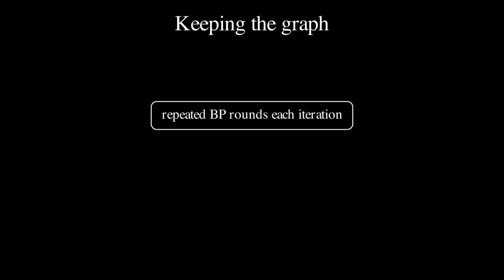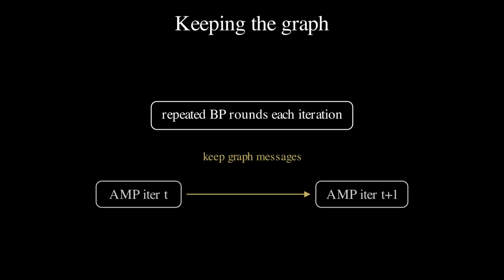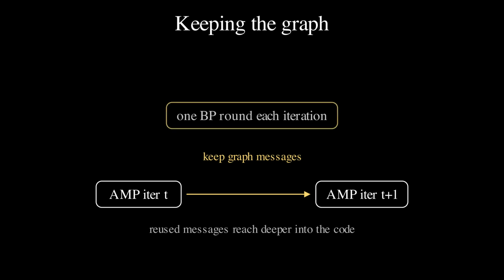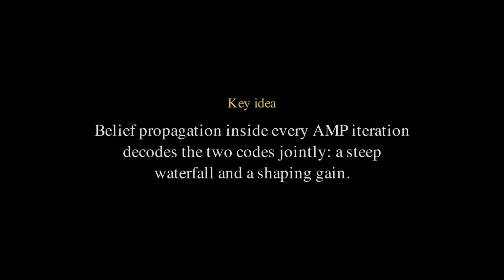One refinement makes the decoder practical. Running several rounds of belief propagation in every iteration can become computationally costly. The keep graph variant runs just 1 round per iteration, but it preserves the graph messages between iterations instead of resetting them. Reused this way, old messages act like information from deeper in the code's computation tree. This keeps decoding much cheaper, with almost no loss in error rate, and even a small gain at high signal-to-noise ratio. Running belief propagation inside every iteration, so the two codes decode as one, is the idea that carries the whole design.